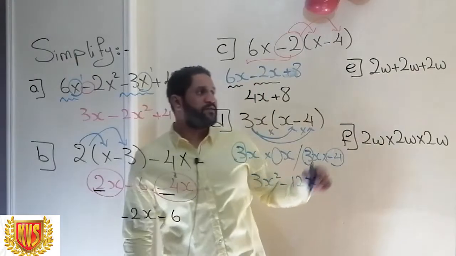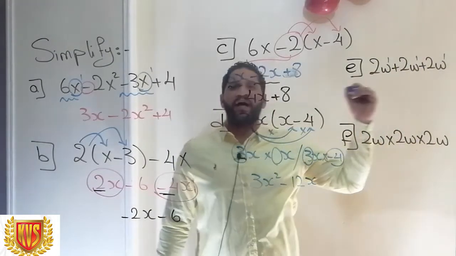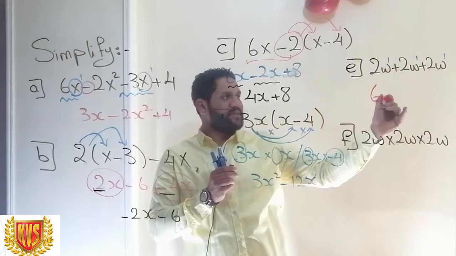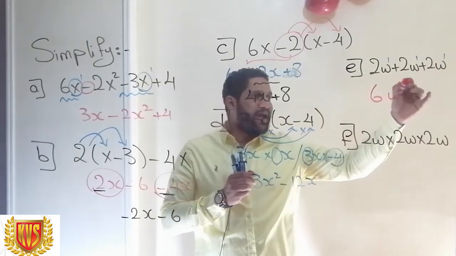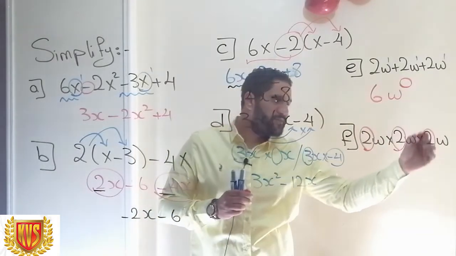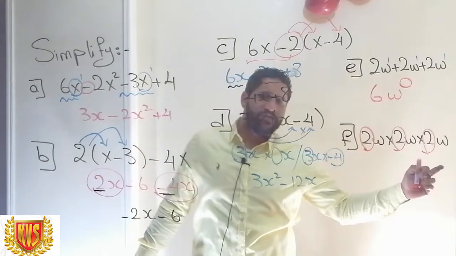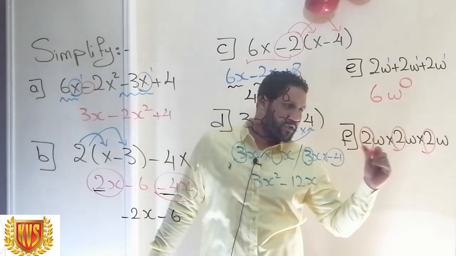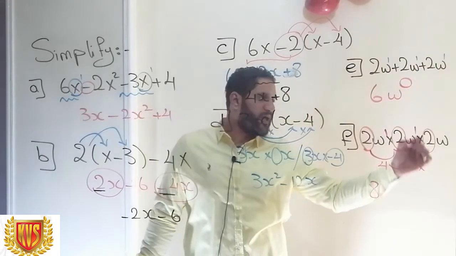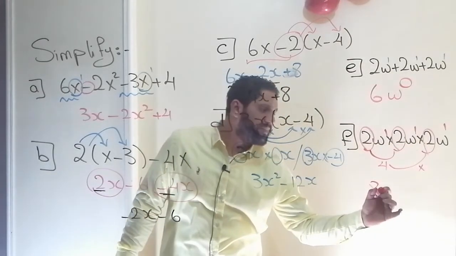Let's look at this tricky last part. When I say 2w plus 2w plus 2w, as they have the same powers, I can add them. So 2w plus 2w plus 2w gives me 6w, without adding powers. Now look at F. I have here 2w times 2w times 2w. Multiplication does not need the same powers. But for this one, 2 times 2 is 4. Then 4 times 2 gives 8. W, W, W. During multiplication, we will add the powers as they are the same letters. So it will be W to the power of